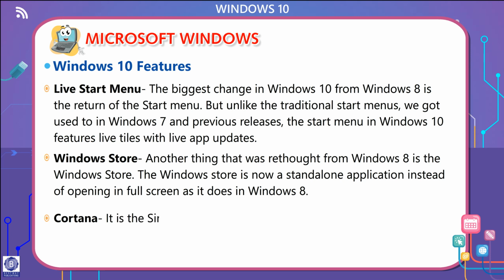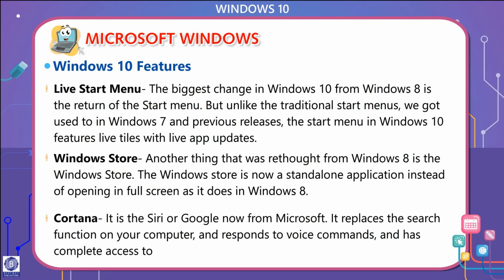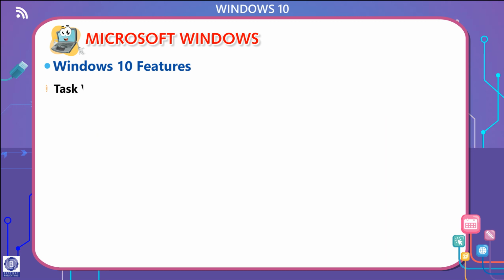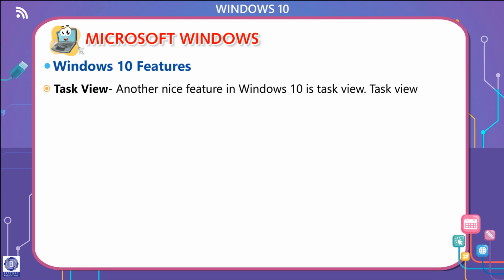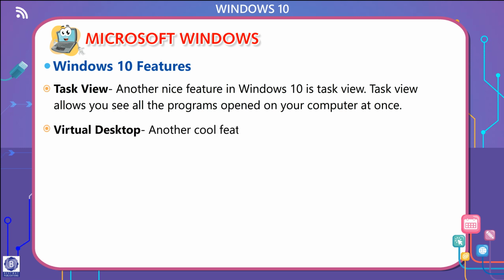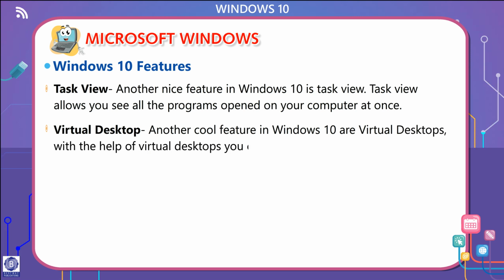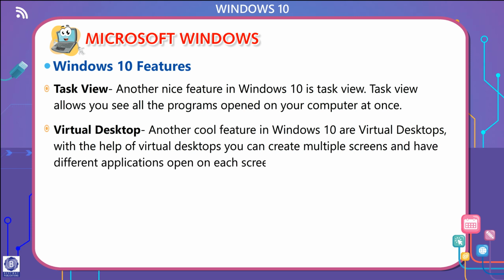Cortana. It is the Siri or Google Now from Microsoft. It replaces the search function on your computer, responds to voice commands and has complete access to your personal information. Task View. Another nice feature in Windows 10 is Task View. Task View allows you to see all the programs opened on your computer at once. Virtual Desktop. Another cool feature in Windows 10 is virtual desktops. With the help of virtual desktops, you can create multiple screens and have different applications open on each screen.